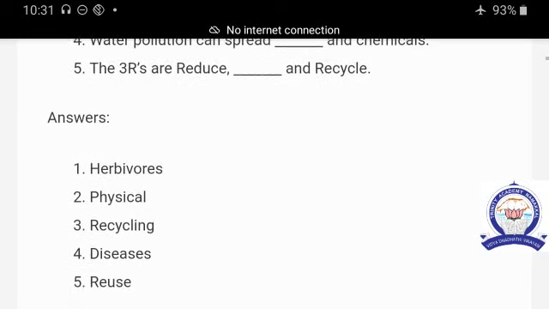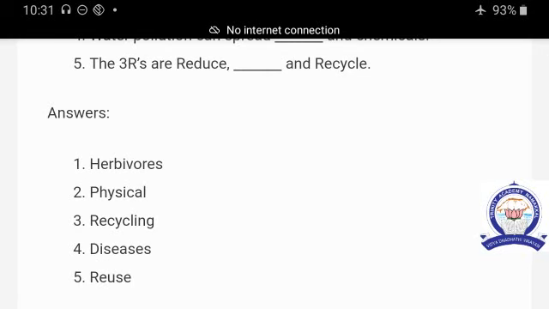The fifth question is, the 3 R are reduce, reuse and recycle.